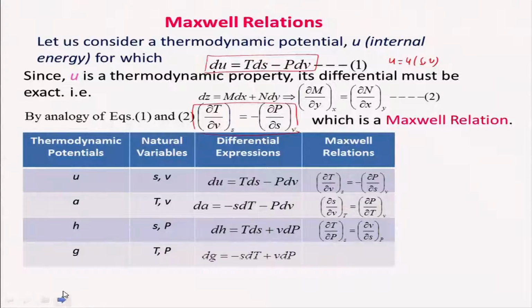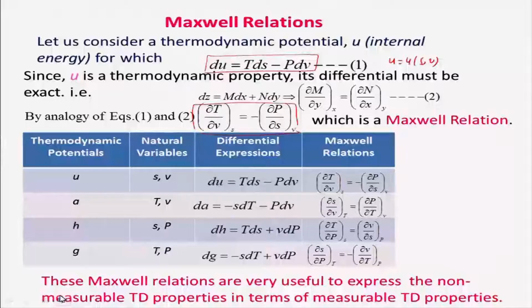So, in a similar fashion, I can get dz equal to minus S dT plus V dP, and from this I can get the partial derivative of S with respect to P at constant temperature equal to minus the partial derivative of V with respect to T at constant pressure. So, these four are basically the Maxwell relations, and this is in the differential form.